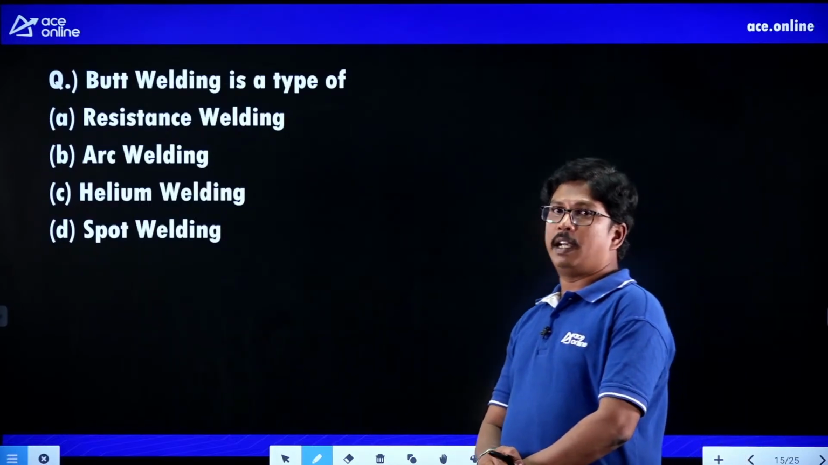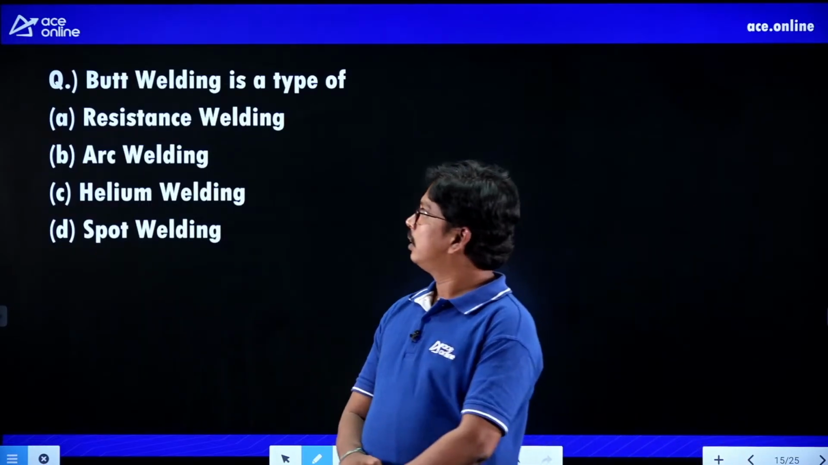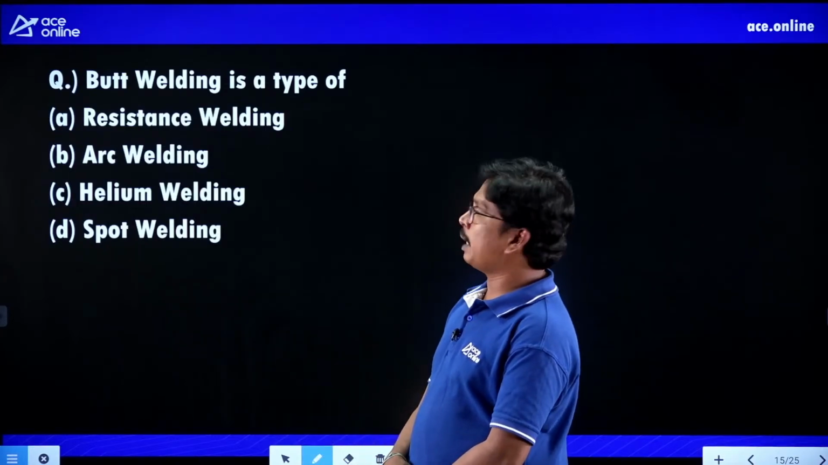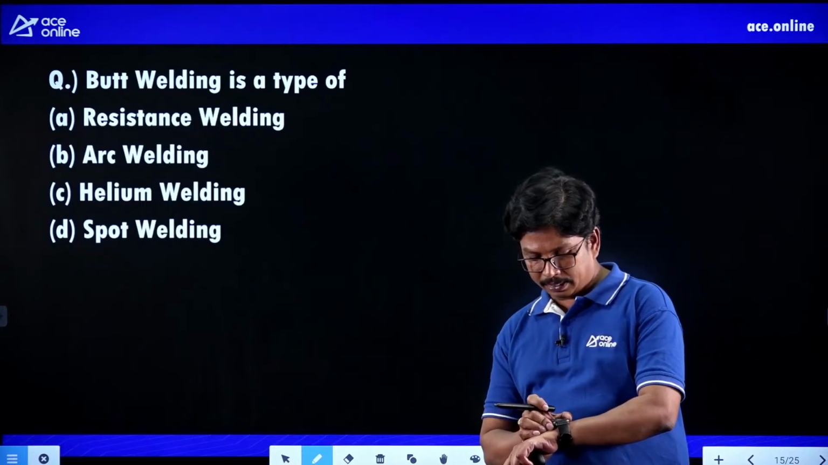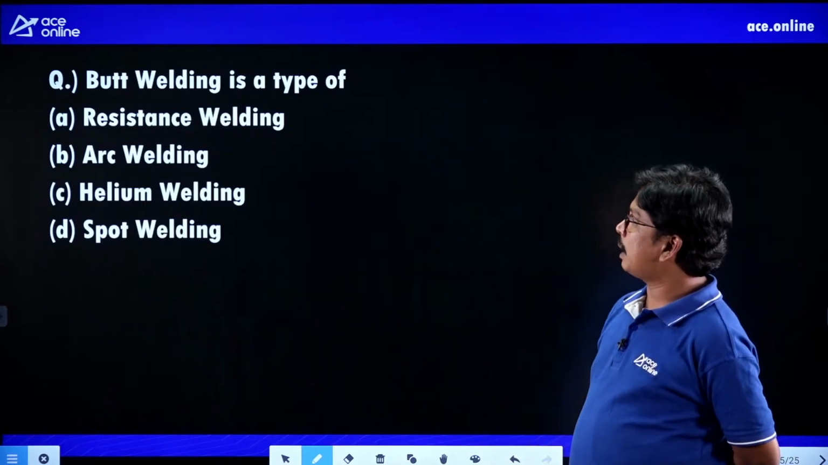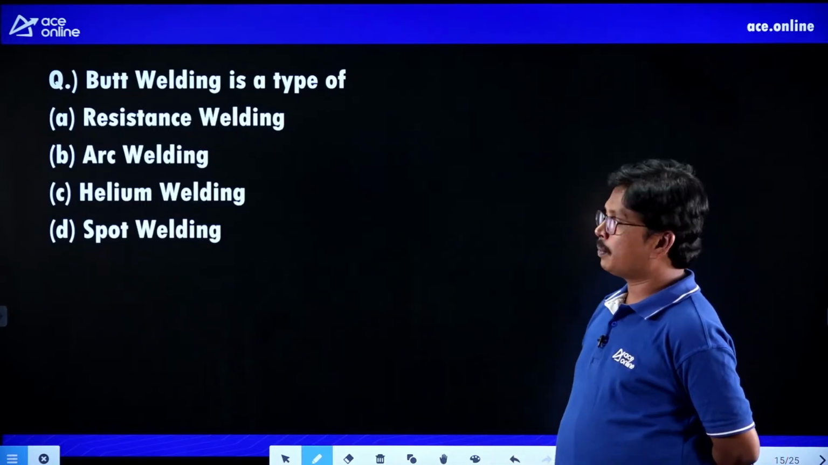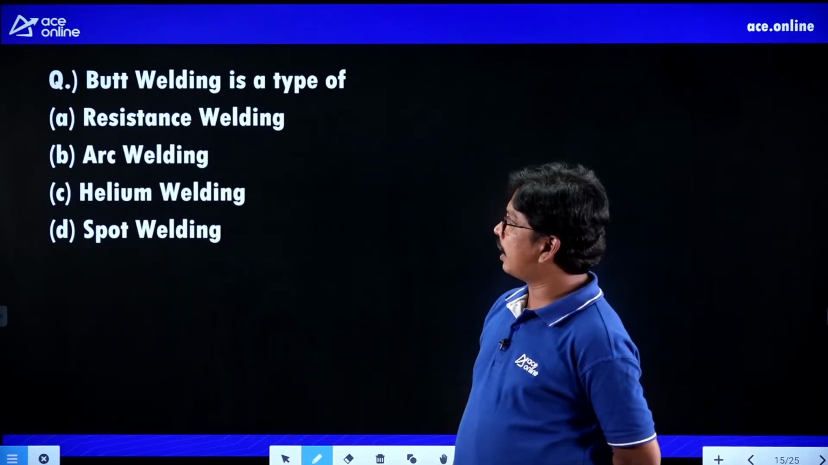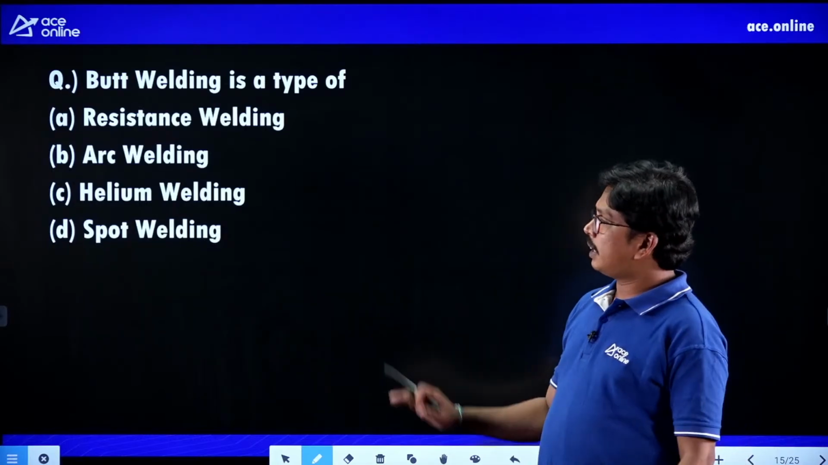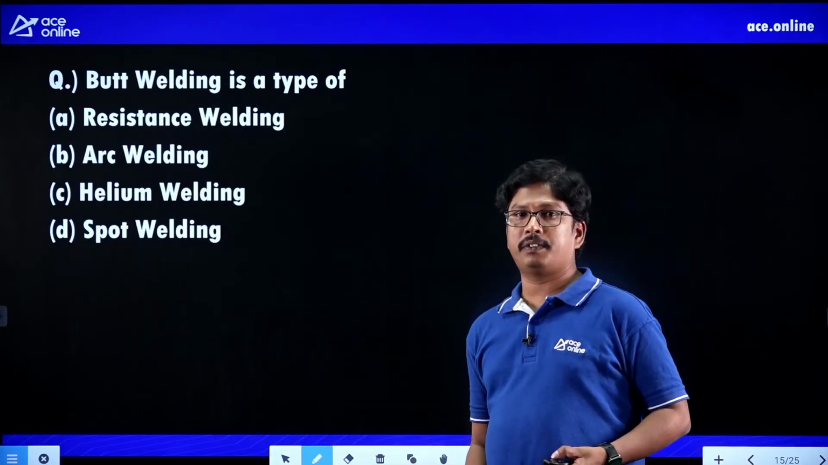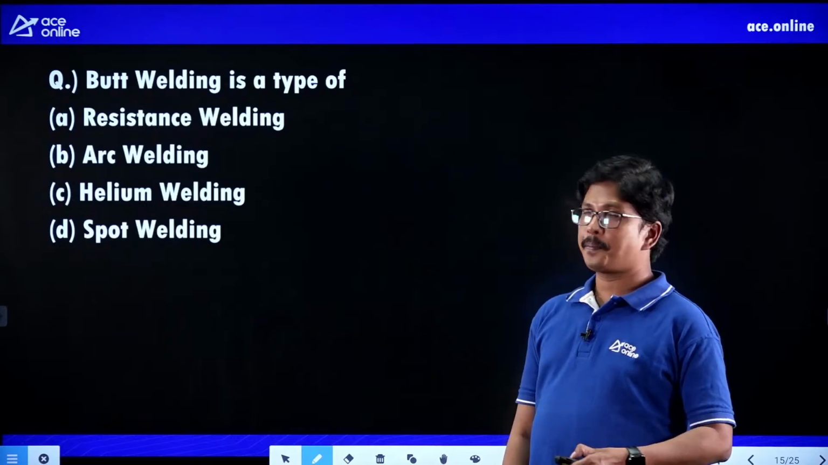Next we'll go for weldings. Butt welding is a type of which welding? Is it resistance welding, arc welding, helium welding, or spot welding? Just see the classification; we'll see the classification based on that.